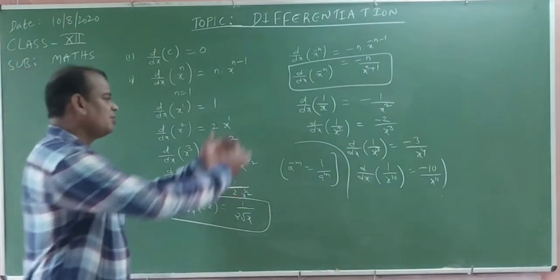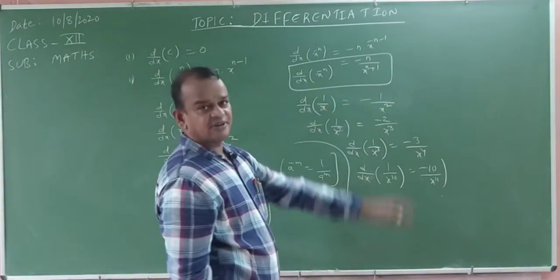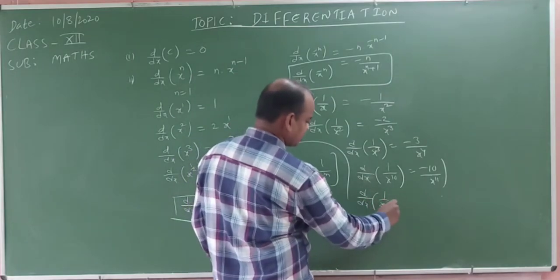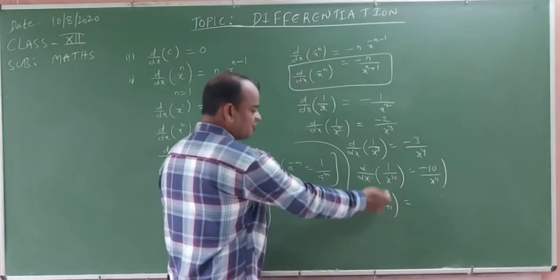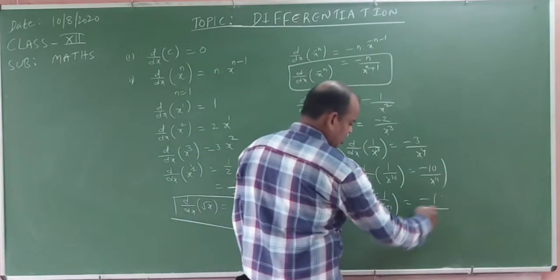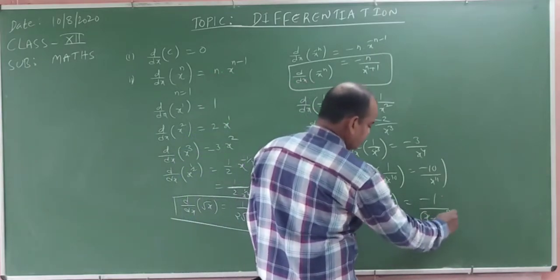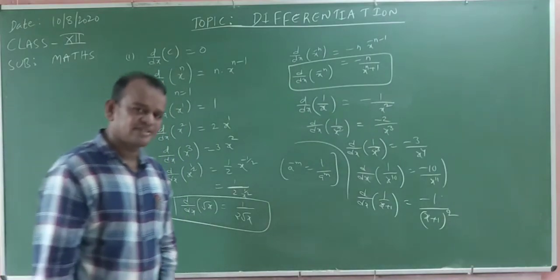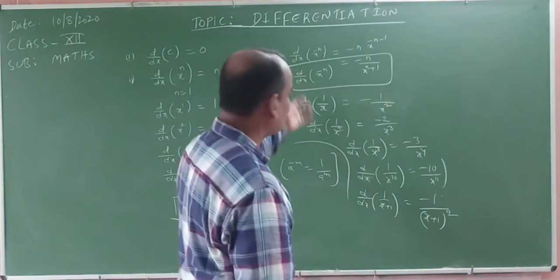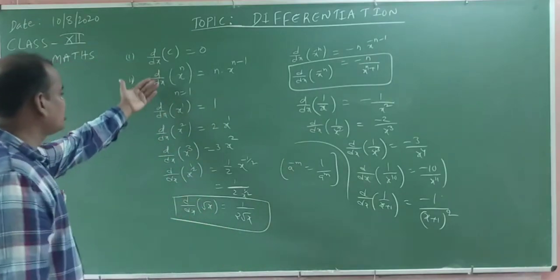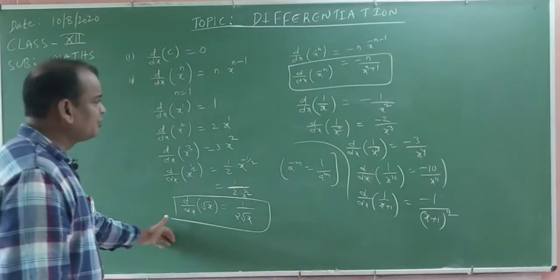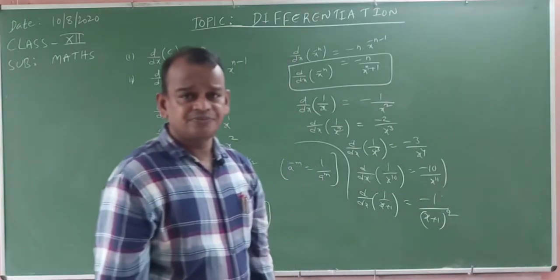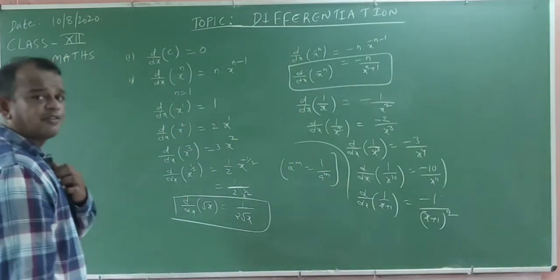Any problem in the form of 1 by x means minus 1 by x square. For suppose d by dx of 1 by x plus 1. What happened this one? Using the derivative of 1 by x formula, minus 1 by x plus 1 whole square. Say yes or no? Yes. These are the algebraic formulas: derivative of constant, derivative of x power n, derivative of x, derivative of root x, derivative of x power minus n.